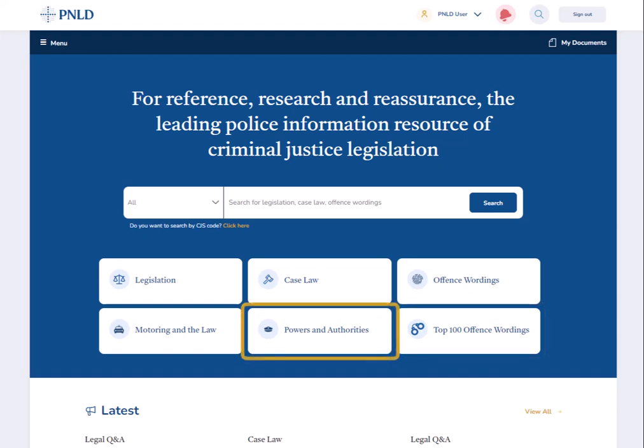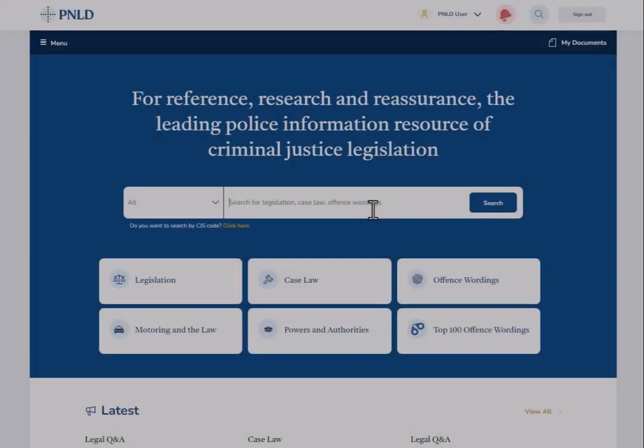Content accessed through this tile sets out powers and authorities for inspectors and superintendents. Topical road traffic legislation and related offences have been collated for ease of use.